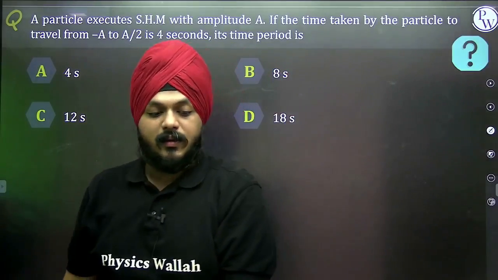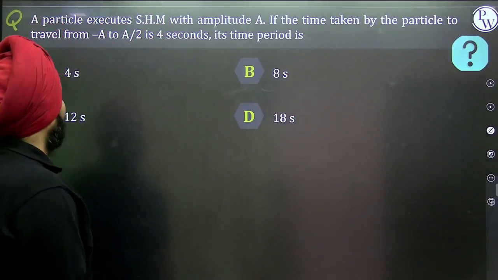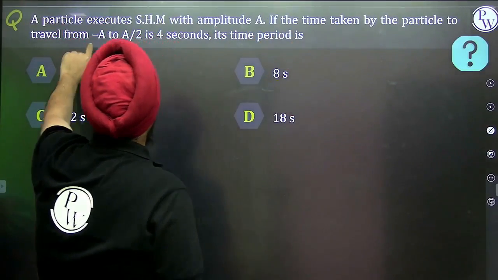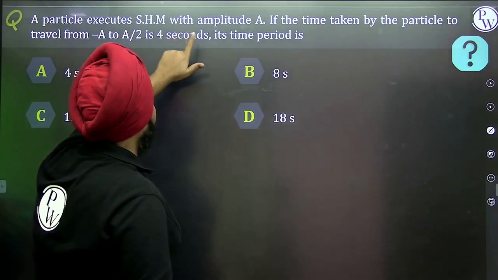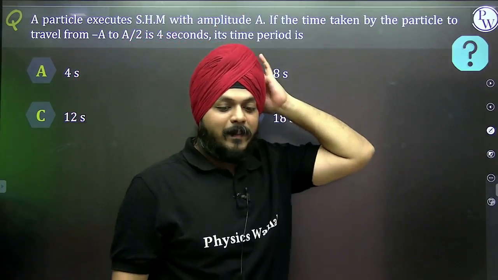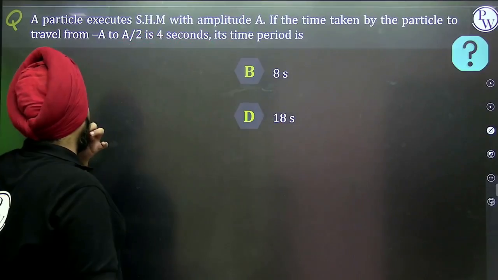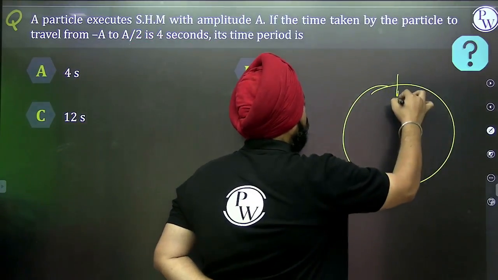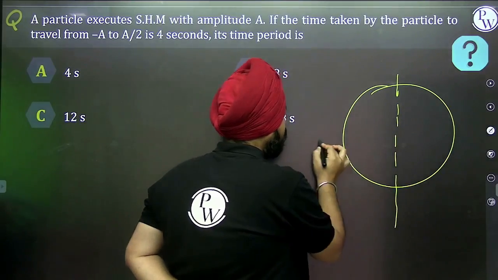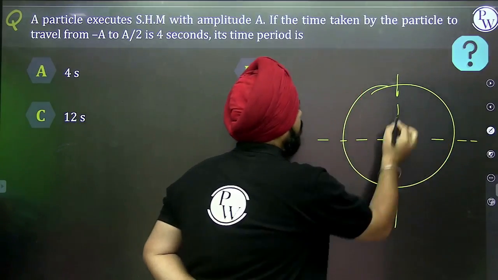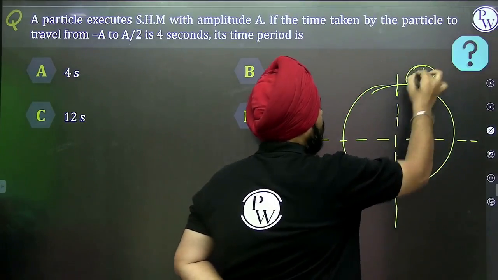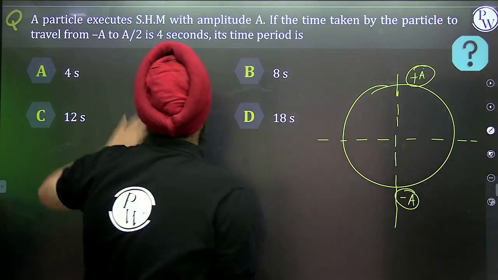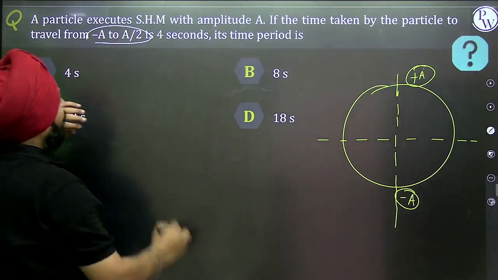Now let's see the magic. Particle executes SHM. If the time taken by the particle to go from minus a to a by 2 is 4 seconds, its time period is what? Now see. This is positive A, this is negative A. Particle is moving from minus A to plus A by 2.